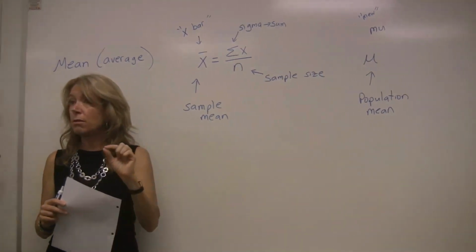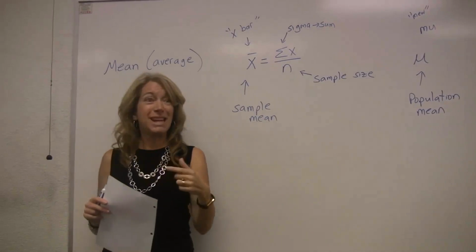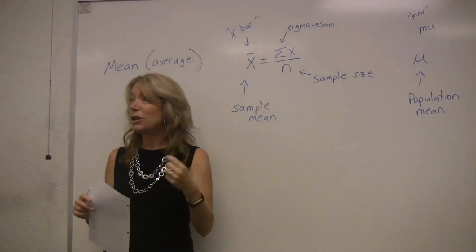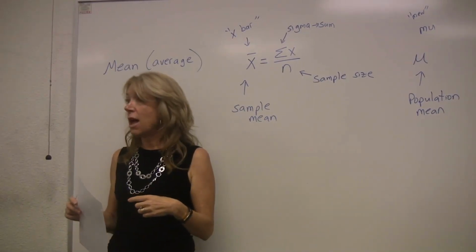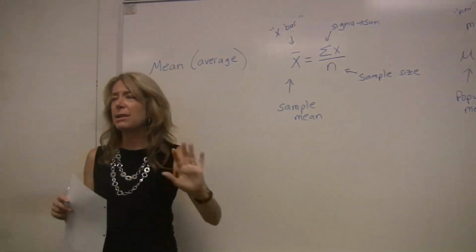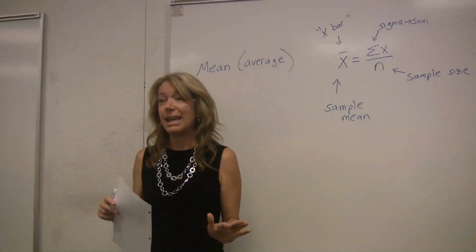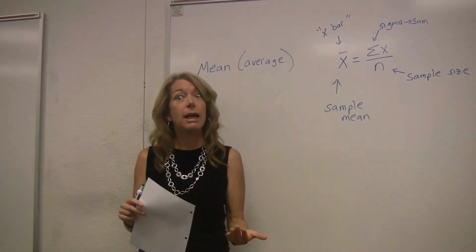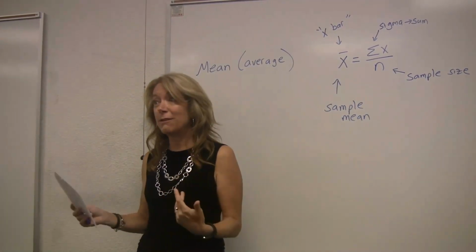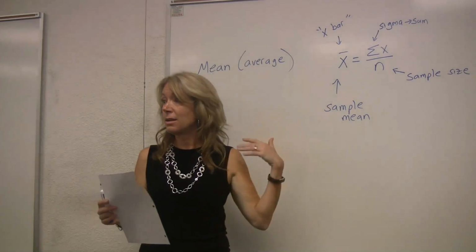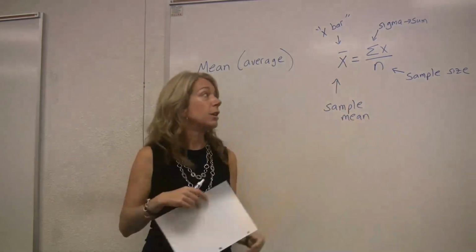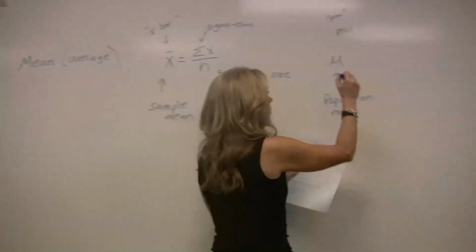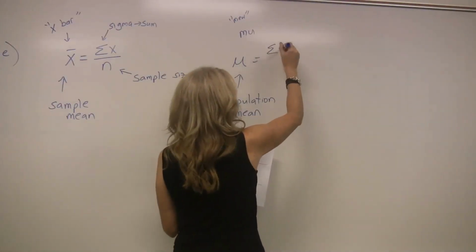They both refer to the mean. So a lot of people will ask me, wait, Jill, I thought you said X bar was the mean. And I'll say, yes, I did. Well, then you're telling me that mu is the mean. And my answer is, yes, it is. What's the difference? Sample and population, good.